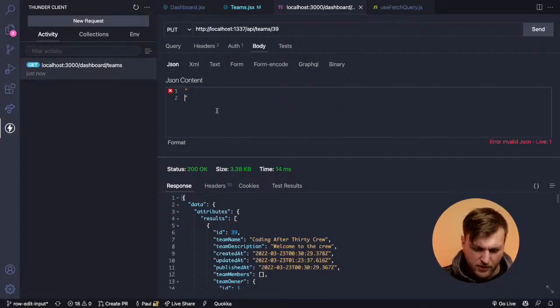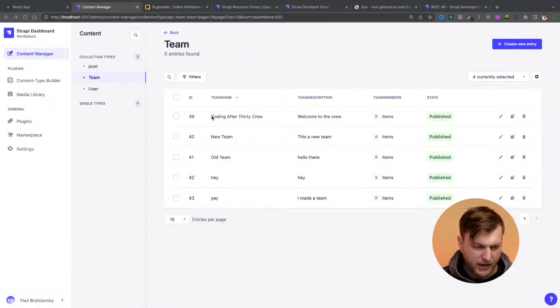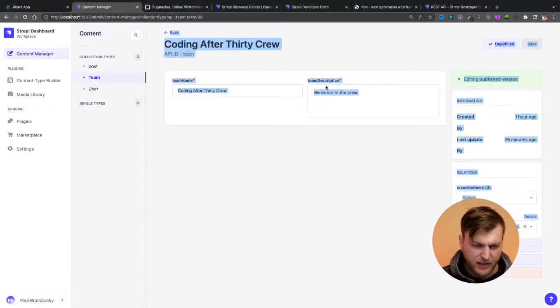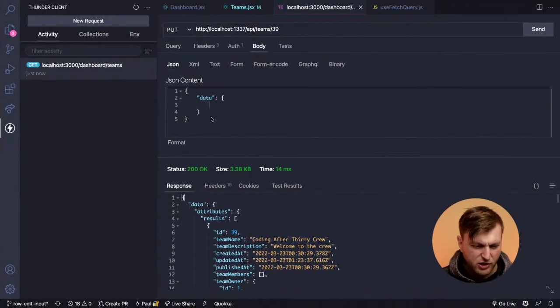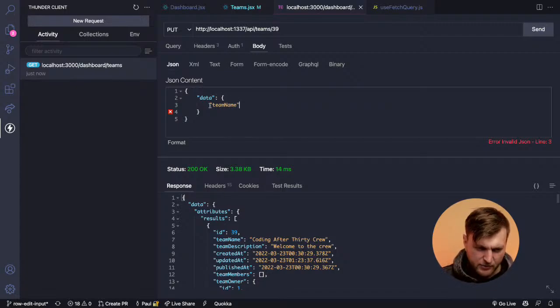I believe it's going to be, oh, what am I doing? Come back here. It's going to be JSON. It's going to be data, and then you pass the items that you want to change. What do we have here? We have team name and team description. Let's just change the team name, and you just pass it as a JSON object.